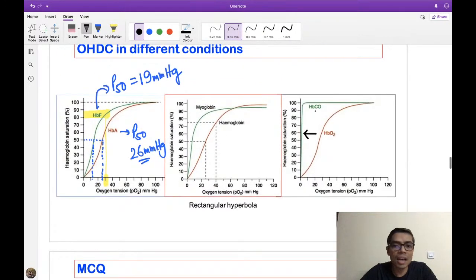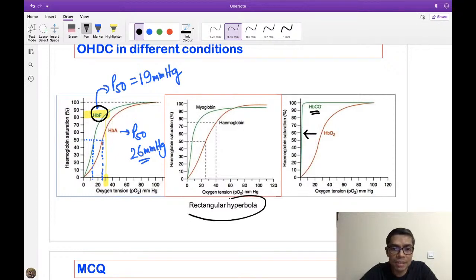Now look at here, the carbon monoxide curve is also a left shifting of the curve, and fetal hemoglobin is also a left shifting of the curve. But look at the position of these two curves. Carbon monoxide poisoning is completely shifted towards the y-axis, and here fetal hemoglobin is parallel, the shape of the curve is not changing. So please try to remember, if the question is given as an image based question, you have to identify that the shape of the fetal hemoglobin curve is not changing, but in carbon monoxide poisoning the shape of the curve is changing. And what about myoglobin?